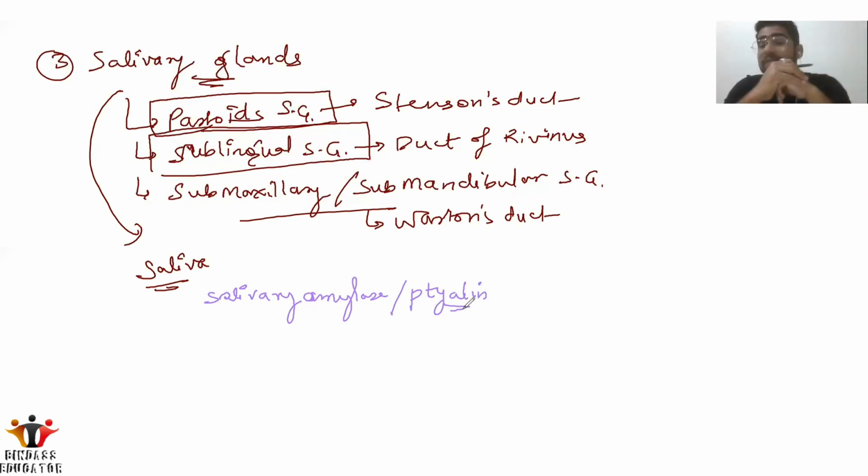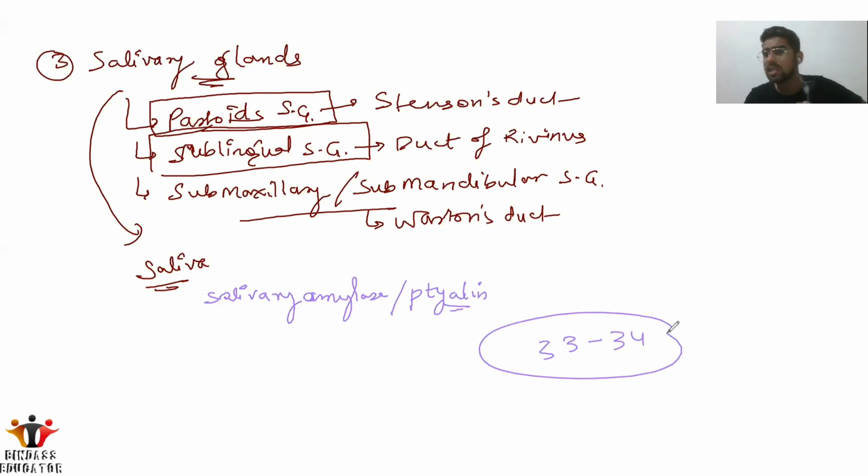Now, one more important, interesting thing: in the NEET it has been asked, which is the first organ in the human body, or in the alimentary canal, where the digestion starts. So you have to write mouth, because in the mouth the saliva is secreted, and in saliva we have the salivary amylase which digests around 33 to 34% of the starch. Okay, so we have the salivary amylase.